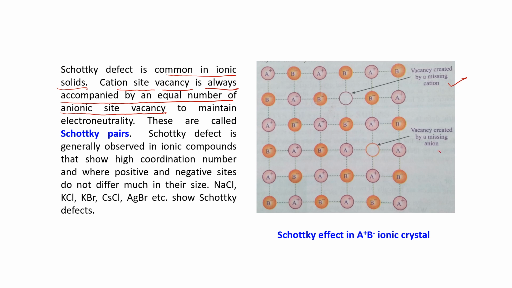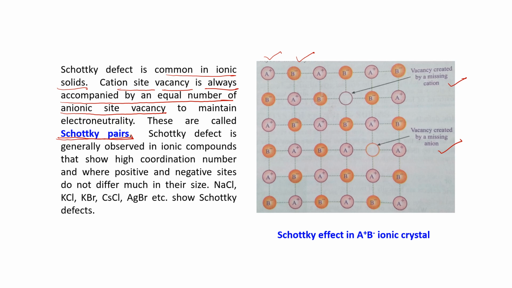Vacancy created by missing anion. It is a crystal which comprises A plus cation and B minus anion. So from here one A plus and one B minus are missing. Now this one cation and one anion missing are called Schottky pairs. Schottky defect is generally observed in ionic compounds.